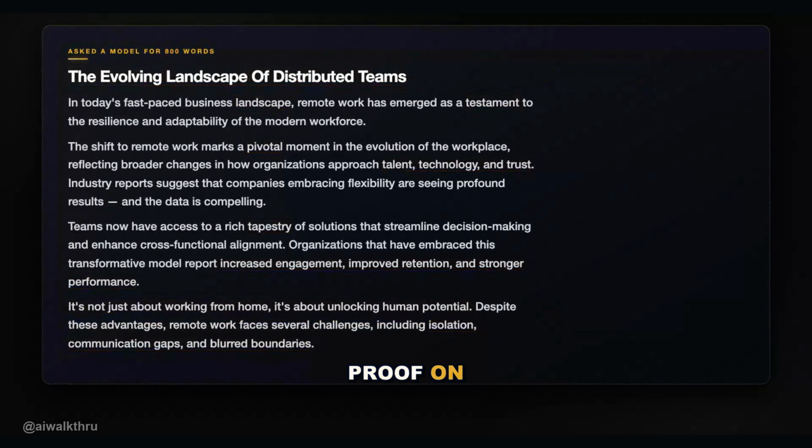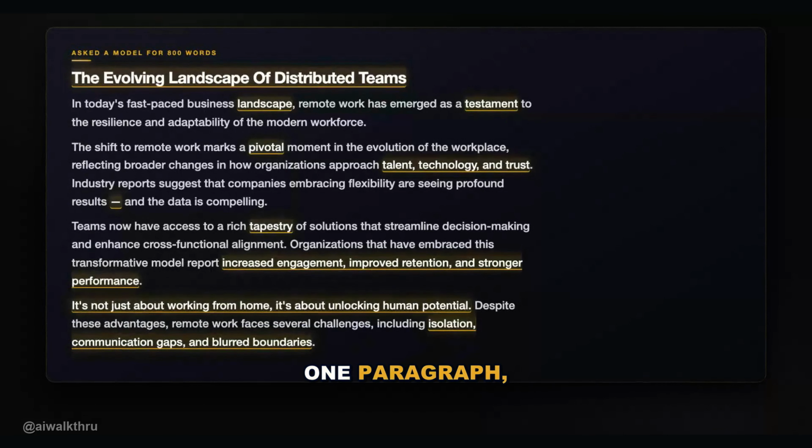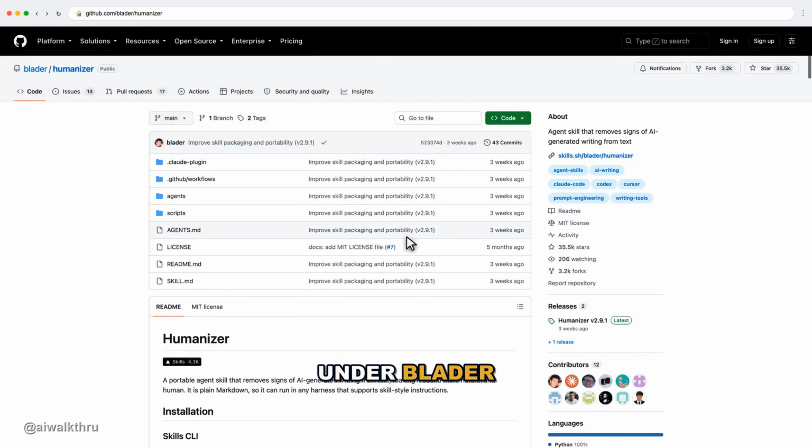None of these is proof on its own. A real person can write an EM dash. Together in one paragraph, they are a confession. So here is the tool. It lives on GitHub under Blader/Humanizer.